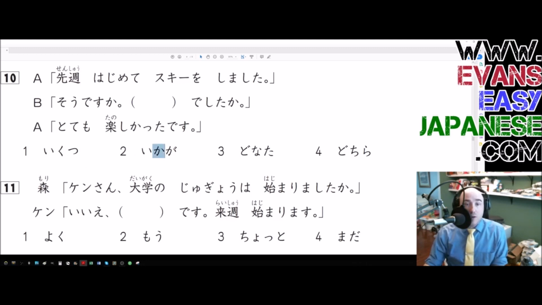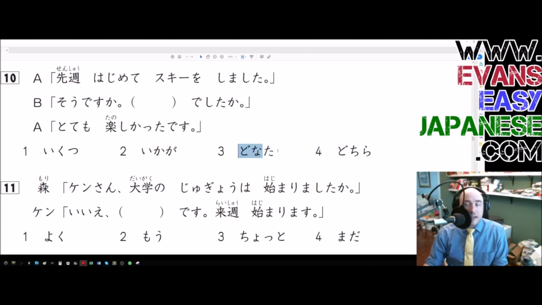Ikaga is how something is. How are you? Something like that. How. But it's usually when we're asking, how is it doing? Not like, how did you go to school? I used the bus. This is much more like, how do you feel? What were the emotions behind something?